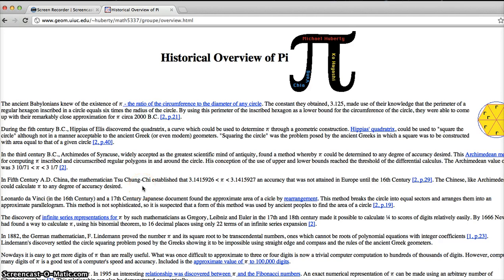So as you're going through this project, I want you to think not only about the math of learning what pi is, but I want you to think about what are some good things to do when we're searching for things online. I can't wait to see your guys' projects.